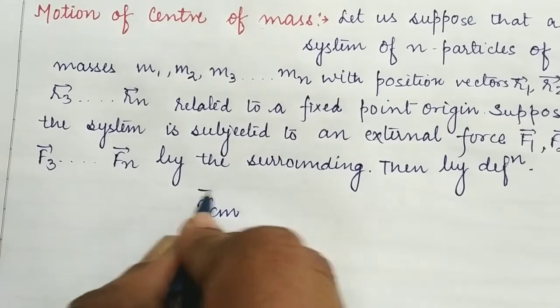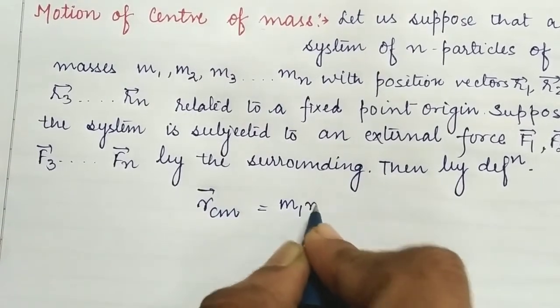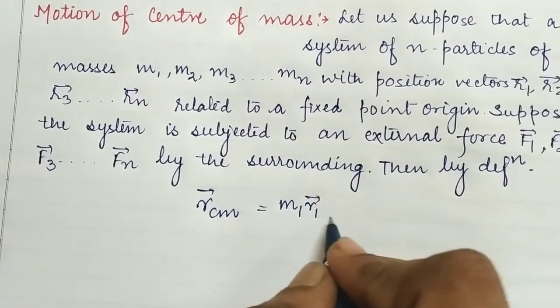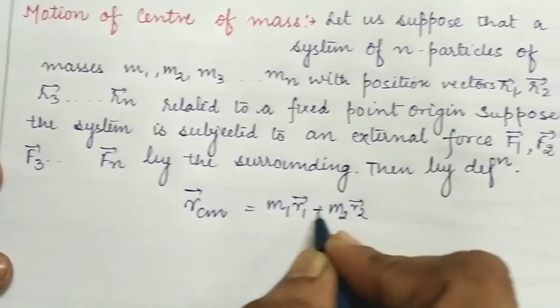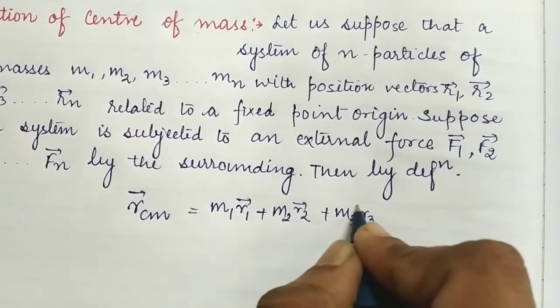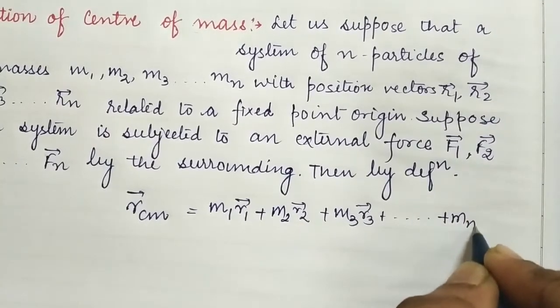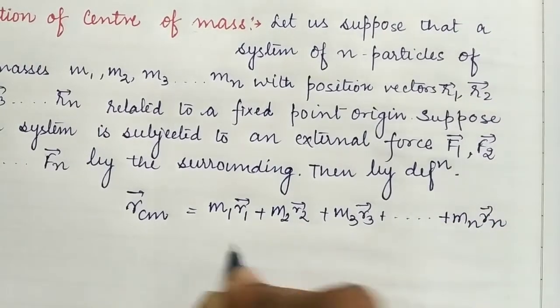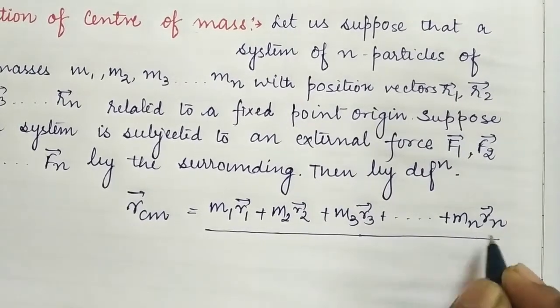RCM will be the product of mass and the position vector of each and every particle, so m1 r1, m2 r2, m3 r3 and so on till mn rn, upon the total mass of the system.